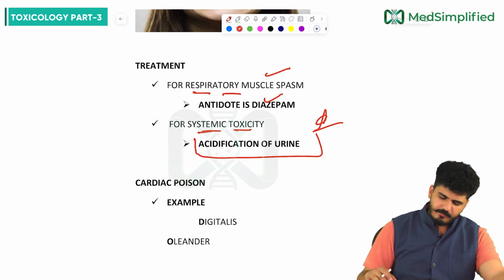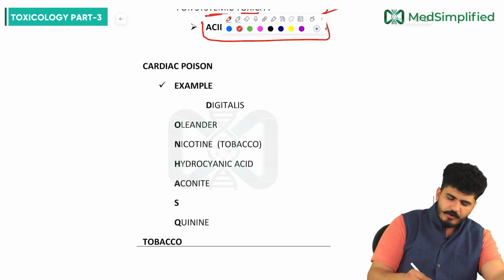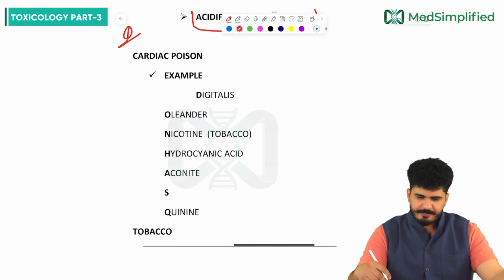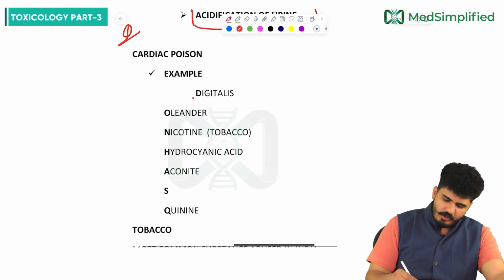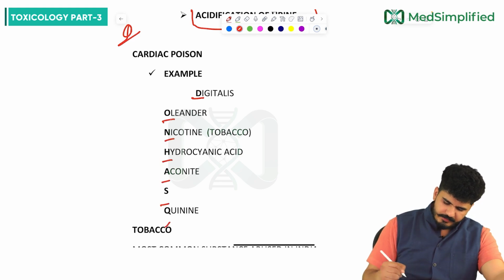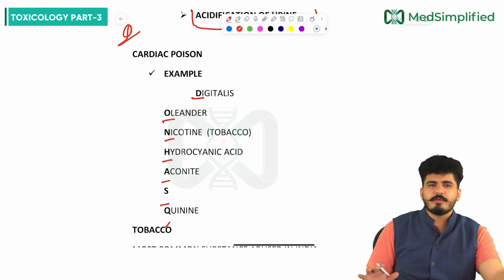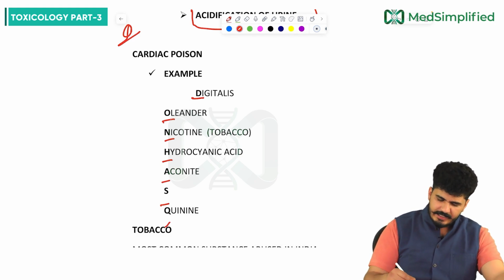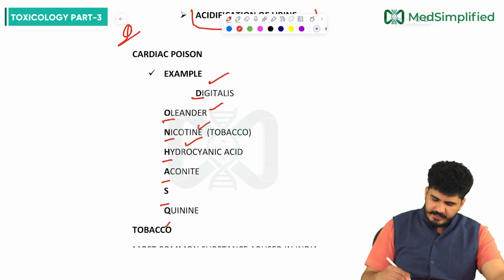Now, the next type of poisons will be what, sir? Your cardiac poisons. Example is Dawn has queen. Dawn has queen is a very famous name to remember this. So remember something: digitalis, oleander, nicotine, hydrocyanic acid, aconite and quinine.